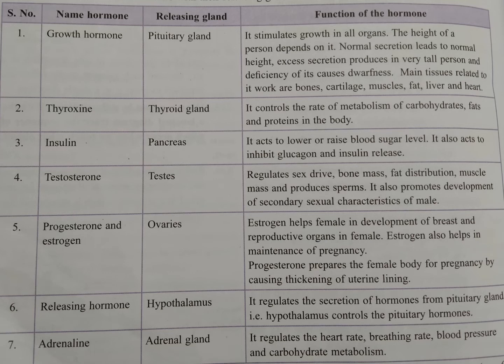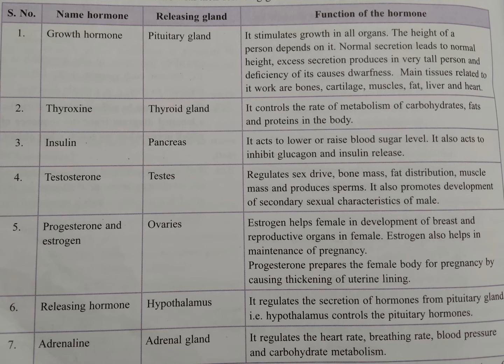First one, the growth hormone. So this I told you already. In the beginning I told you the hormones are secreted in the optimum amount, not less, not more. If they are less or more than required, then they will create a disorder.